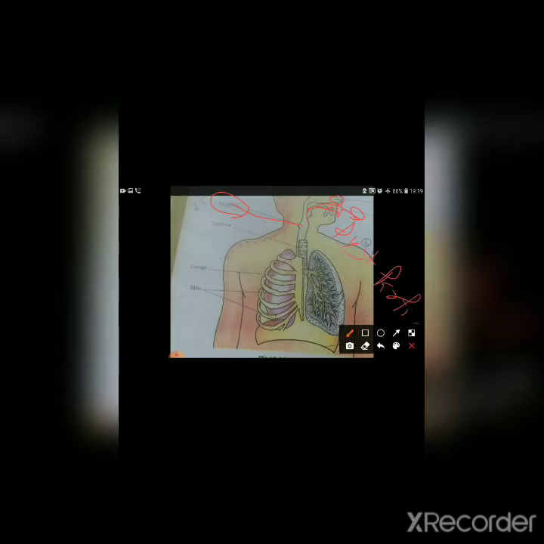Now what will happen, through the nostril cavity, that is named the pharynx. After the pharynx, it will move into the trachea, which is also called the windpipe. Now, through the windpipe, that means the trachea, this trachea opens into the lungs.